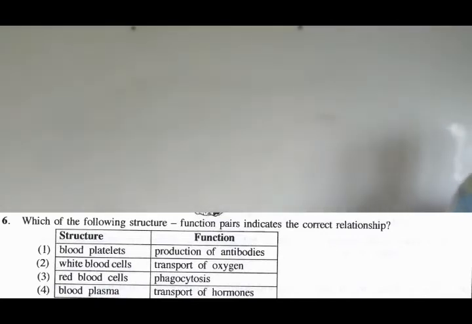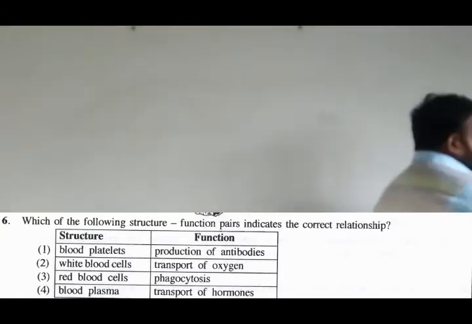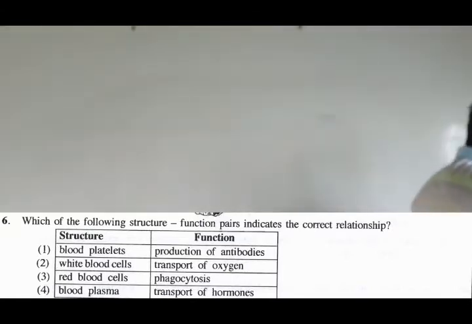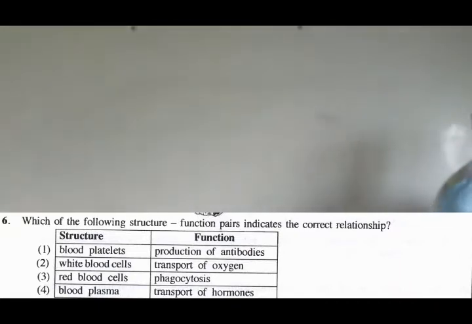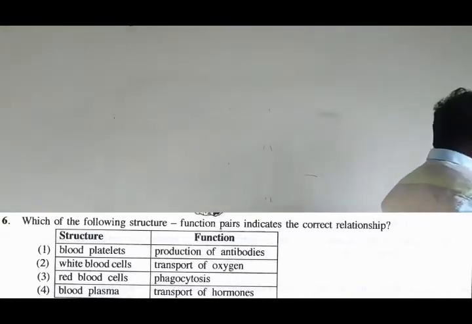Most of their functions are phagocytosis or allergy reactions, and those are the most prominent functions of them. So here they have given white blood cells as the transport of oxygen. That's totally wrong. The next one is red blood cell. Red blood cell is phagocytosis. No, that is wrong. Phagocytosis is the function of white blood cells.